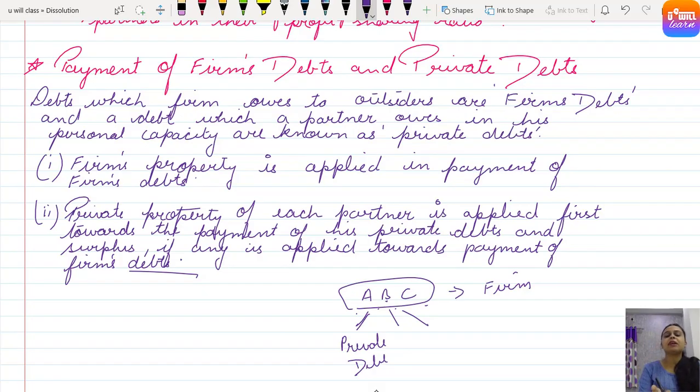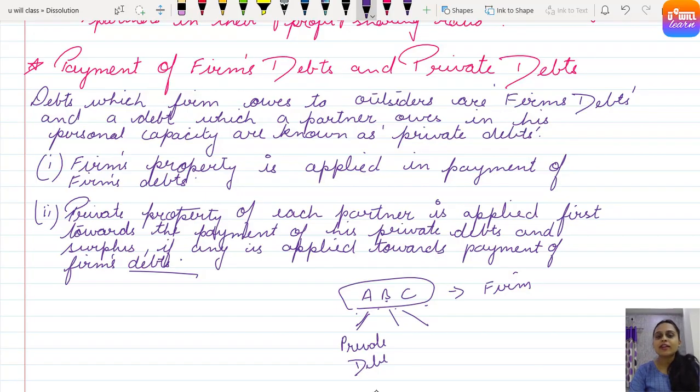Understood? Once again repeating, the firm's property will be used to pay the firm's debt. And the private property of a partner, home, house, if A owns a house, so A will be utilizing that property first to pay his private debts like his car loan, right? If some amount of house property is still left with A after payment of the car loan, then that can be used to pay the firm's debt because partnership has unlimited liability.